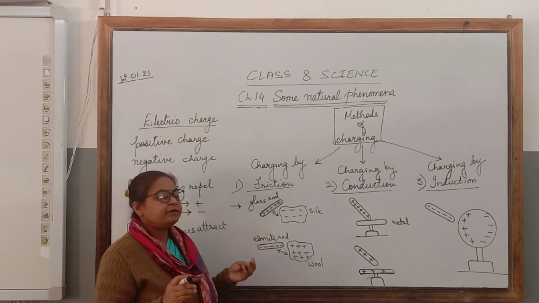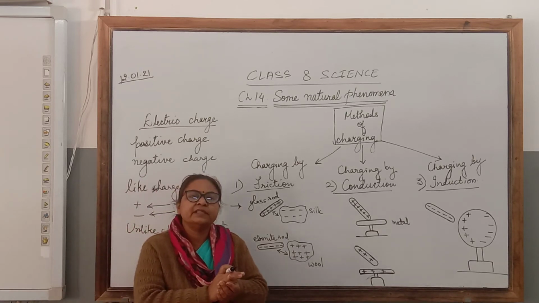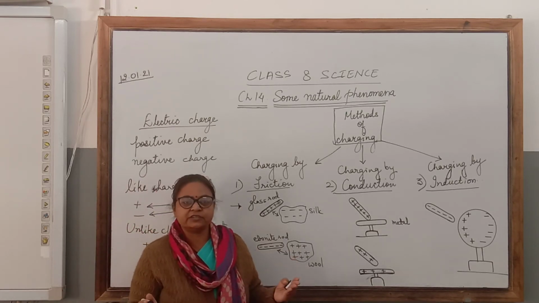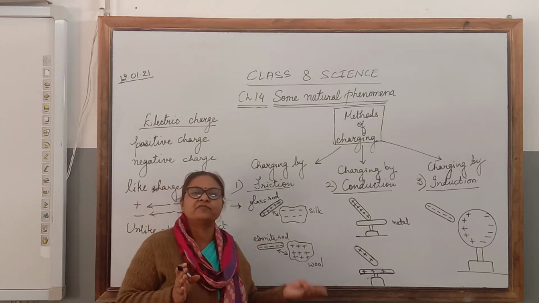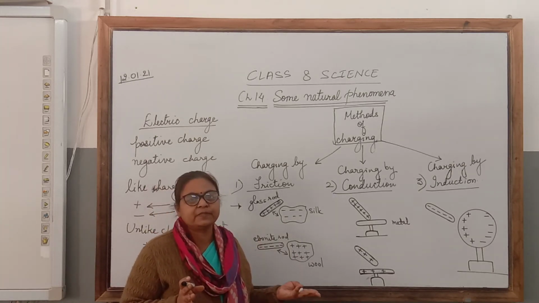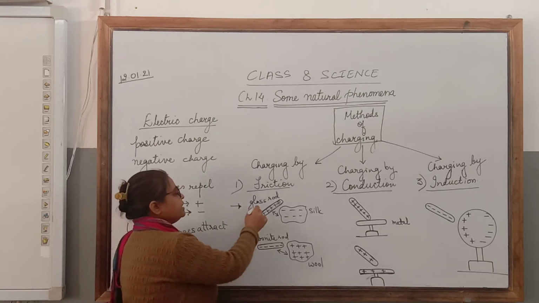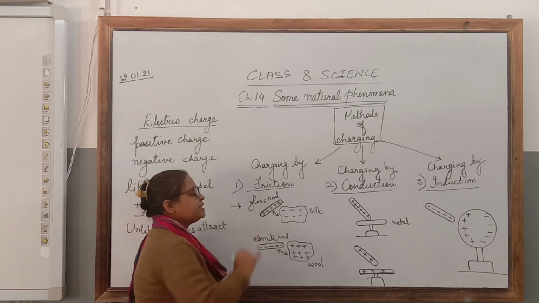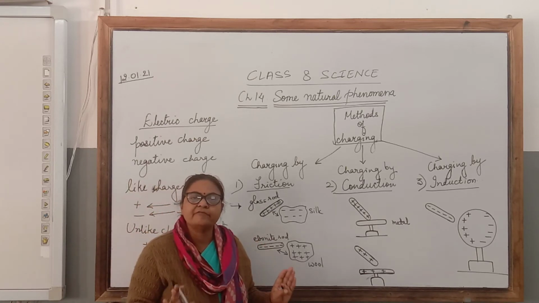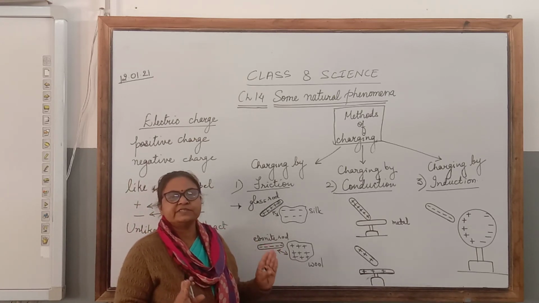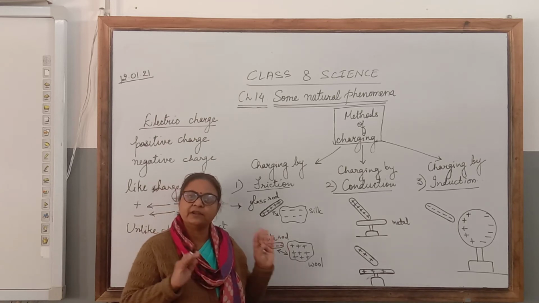So when we rub two objects, both of them get charged and one acquires negative charge, another acquires positive charge. For example, we take a glass rod and rub it with a silk cloth. Initially, both of them are having equal number of positive and negative charges, so they are neutral.